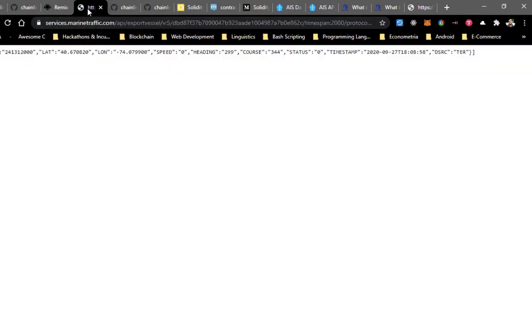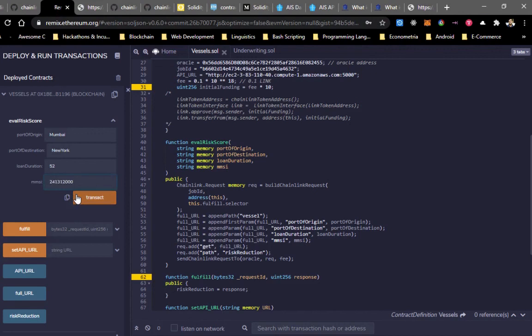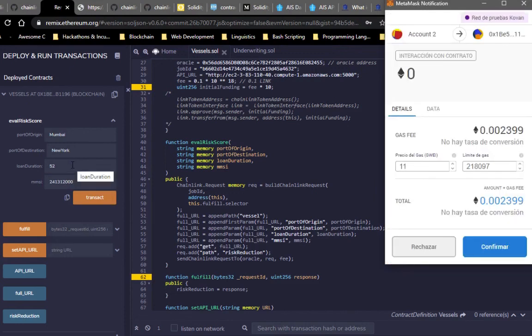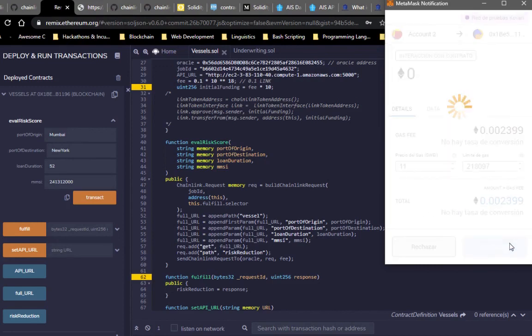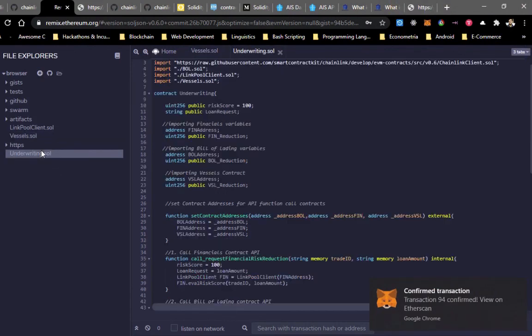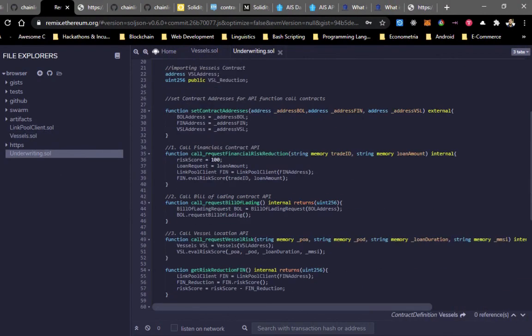In order to show we are using real-world data, I'm going to use the MMSI identifier of a real vessel that is heading towards New York in this moment. After calling the function, our contract will be able to aggregate the outputs of our 3 contracts so that we can produce a score of risk and a premium for the loan.